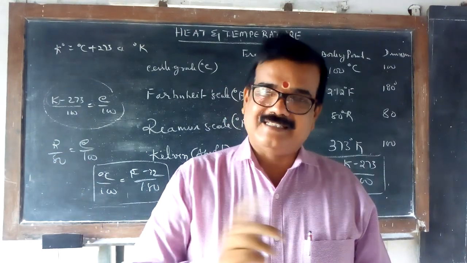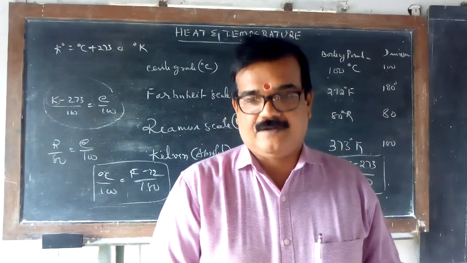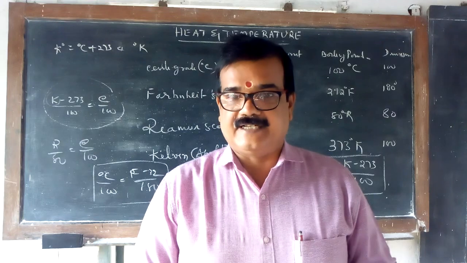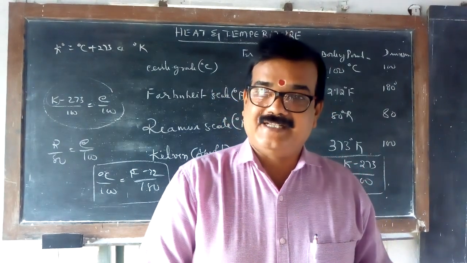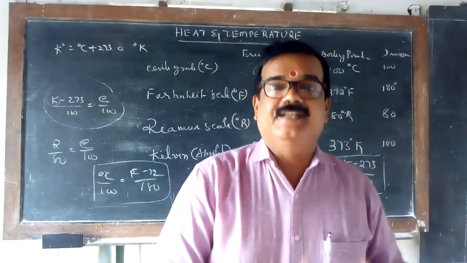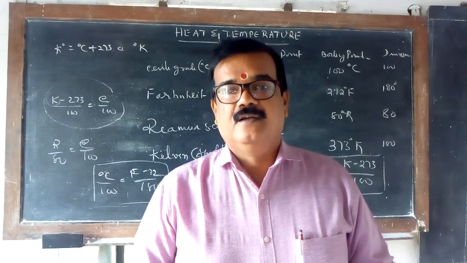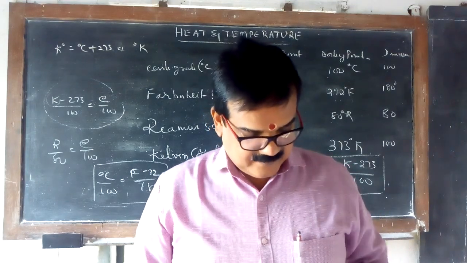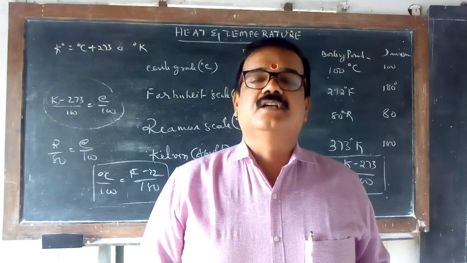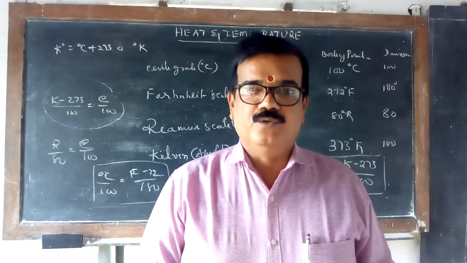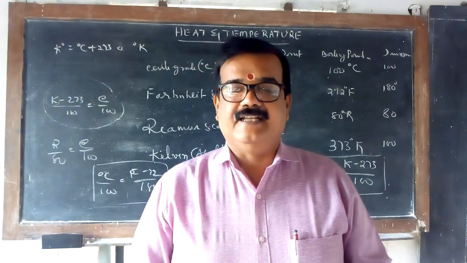Understood? Those sums are there in the notes and in the textbook. But I have done them in calories. I have done 2 examples in calories. Don't get confused. Understand? In calories, if you have to do it, then the mass has to be in grams and the specific heat has to be in calories per gram degree. For water it is 1. So all these things are given. The sums are there in the notes. Please go through that and try to do them yourself. And lots of example sums are there in the textbook. Go through that.